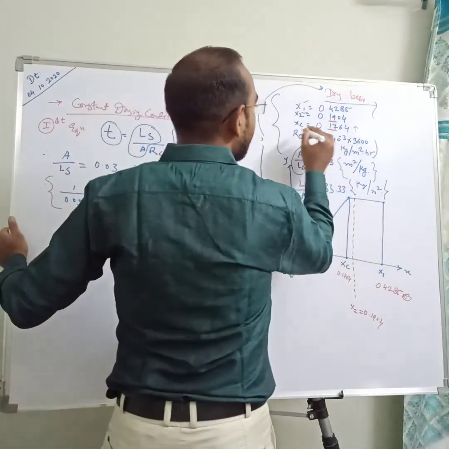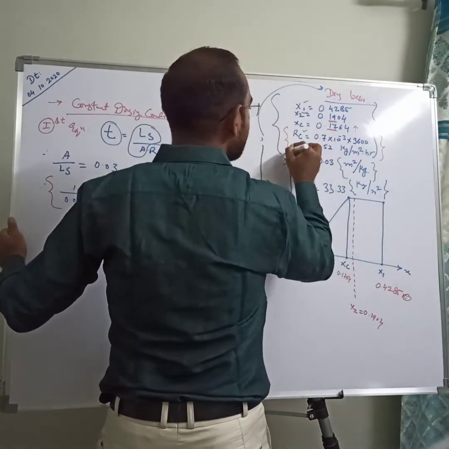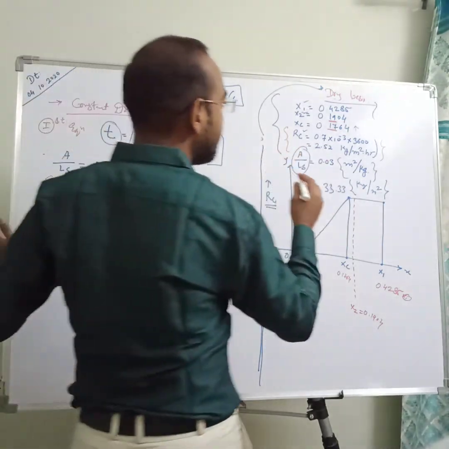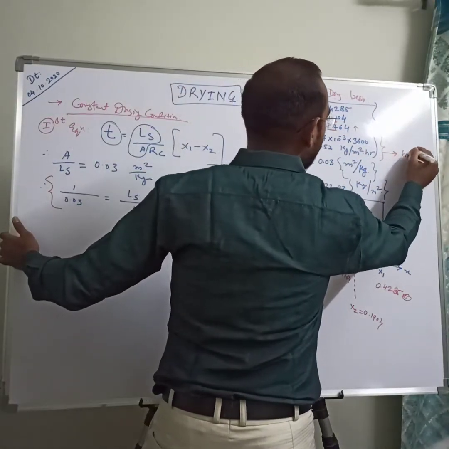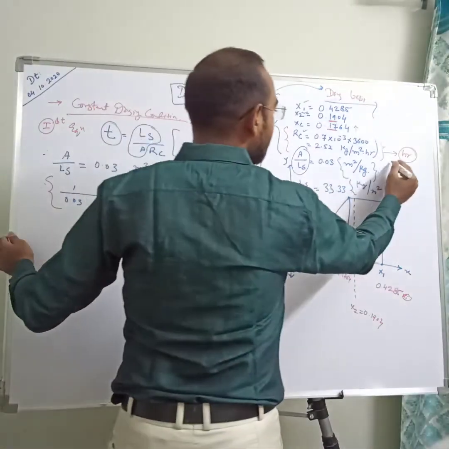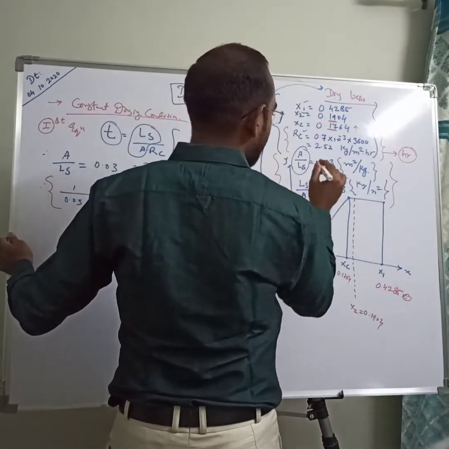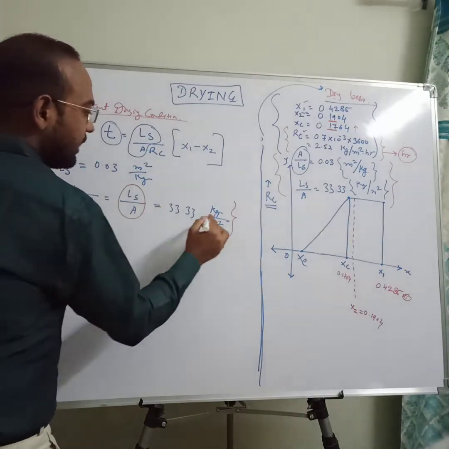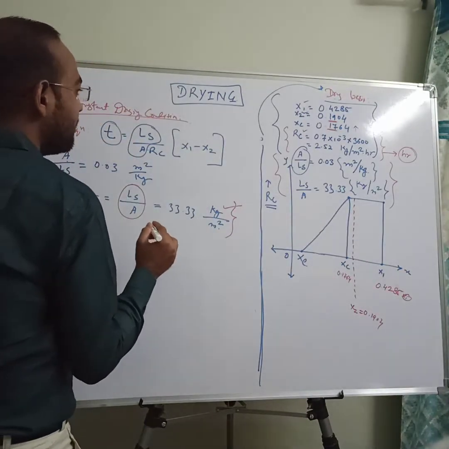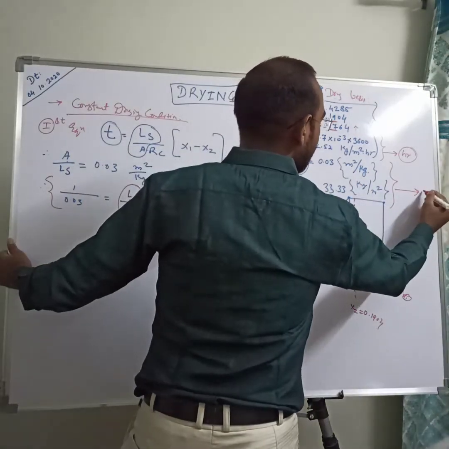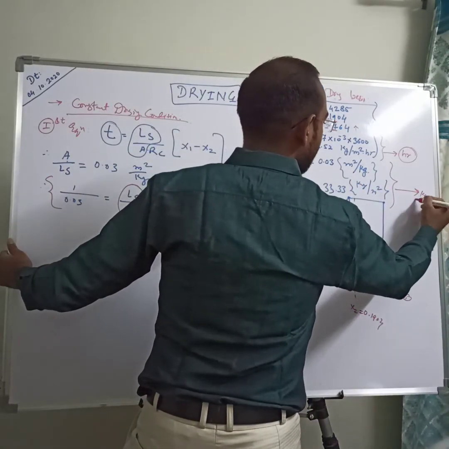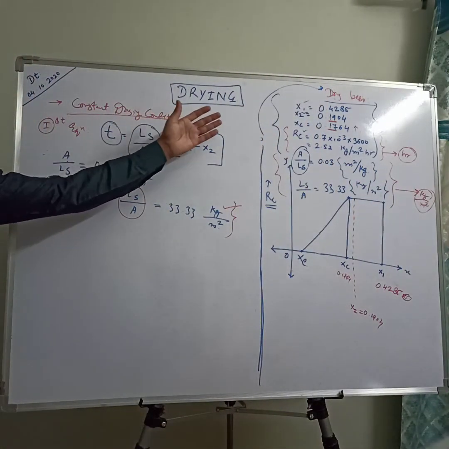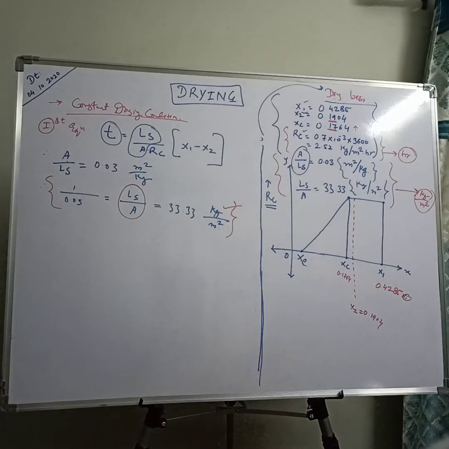The first thing is conversion of your RC, because it's a little confusing when we calculate the time in terms of seconds, so it is converted to per hour. The second thing is conversion of A by Ls to Ls by A, and the unit changes to kg per meter square. So these two things are very important. Now all the values are already there, you just need to put them in.